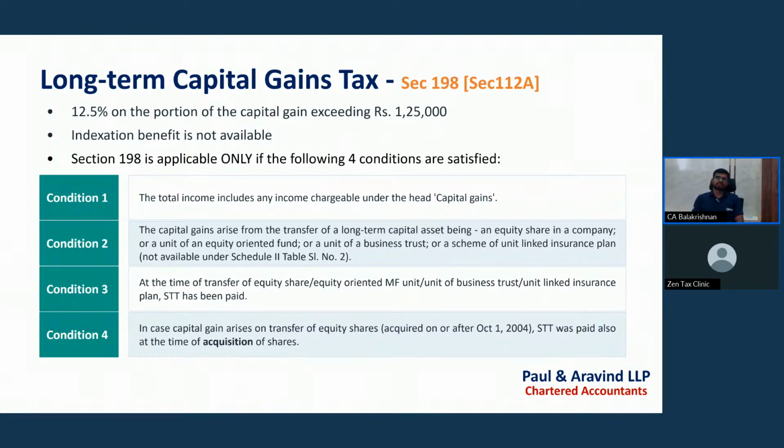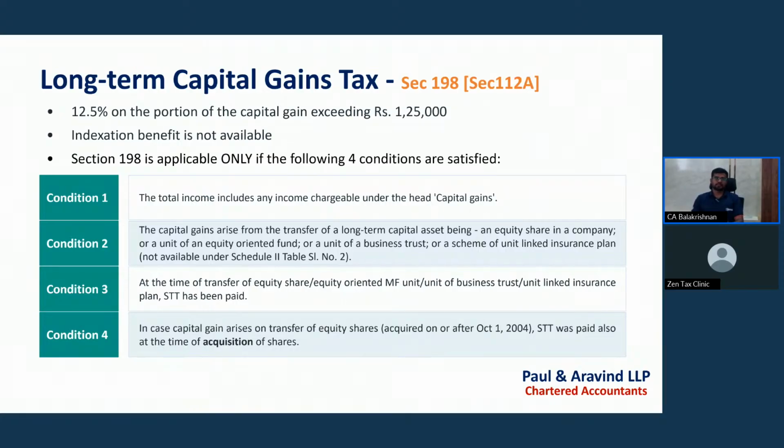Then there is section 198. The tax rates are the same, 12.5%, but here 1.25 lakh of excess gains will be allowed as a deduction, which means in excess of 1.25 lakh we pay the tax. In excess of 1.25 lakh of capital gains, we pay the tax. First, for which assets will this 1.25 lakh limit be provided? There are 4 conditions. These 4 conditions need to be satisfied. Then in such cases the 1.25 lakh benefit will be given to the assessee.